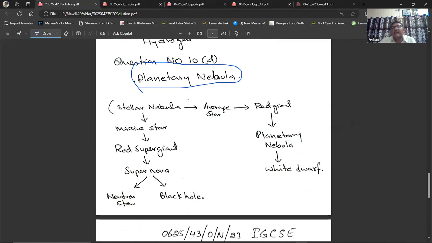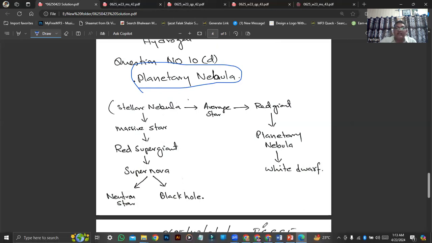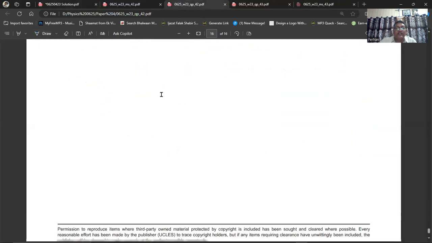From stellar nebula, they convert into a massive stable star. Then they convert into a red supergiant, and then a supernova happens. And then two things can happen: either it can be converted into a black hole, or it can be converted into a neutron star. In our question, it was about a small star like our sun, and after red giant it converts into the planetary nebula. So this is the life cycle of a small star, and this is the life cycle of a large star. You should remember this. This was question number 10, D part, so we are done with it.